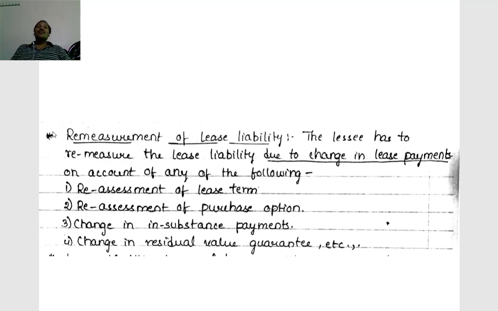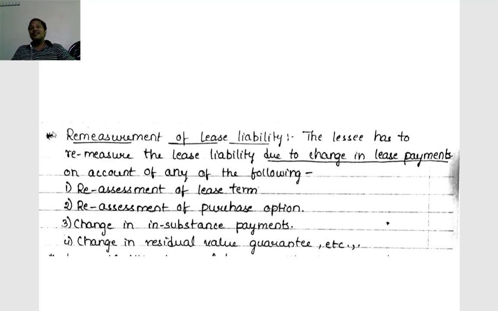Remeasurement of lease liability may arise when there is a chance of change in lease payments. Whenever there is a change in lease term, suppose the original lease term is 5 years and the revised lease term is 10 years, or the original is 5 years and the revised is only 3 years, that is a change. So with reassessment of lease term, total lease payments will change, thereby the liability will change.